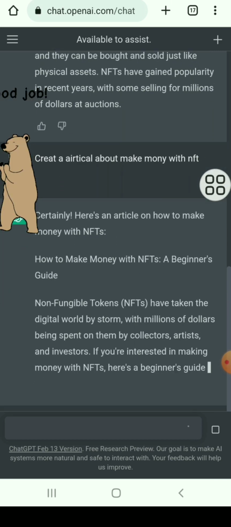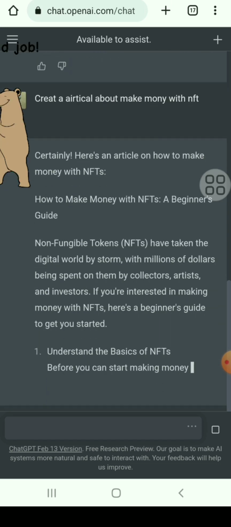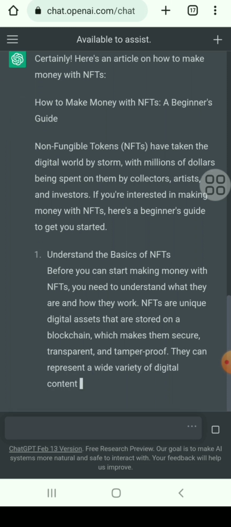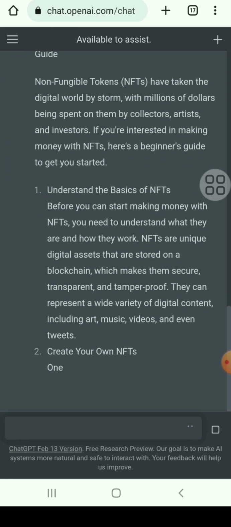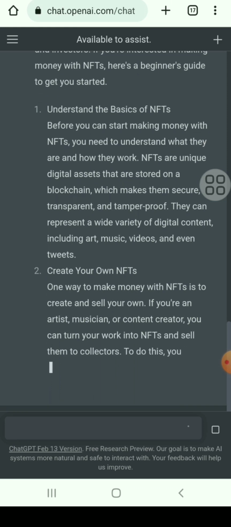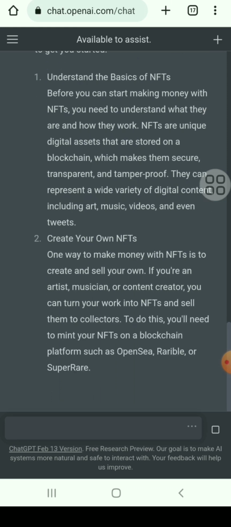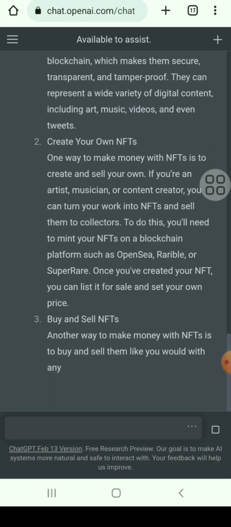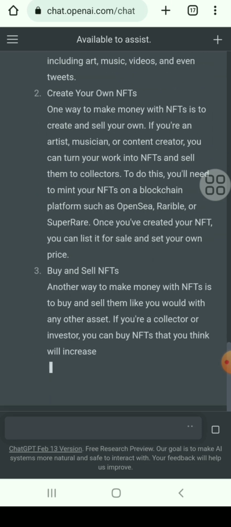It's totally automatic. If you research NFT, it takes much more time. You need much more time to write an article about how to make money with NFT. You need to research and write an article like this.